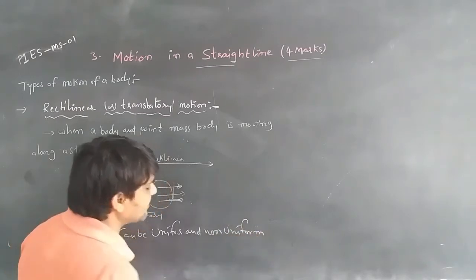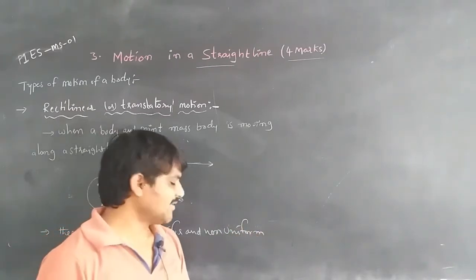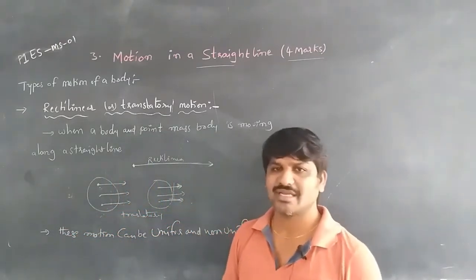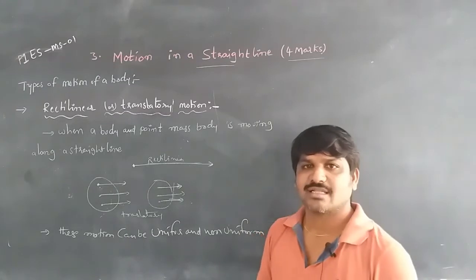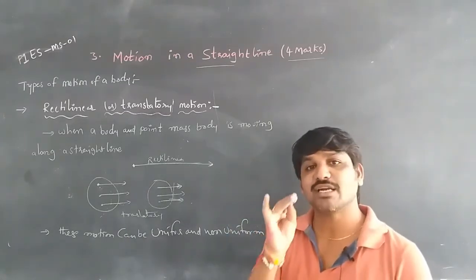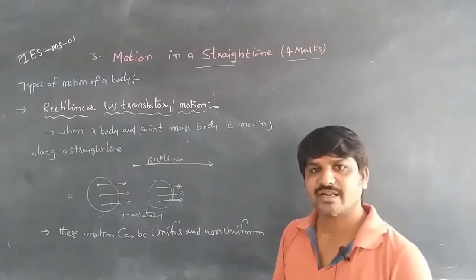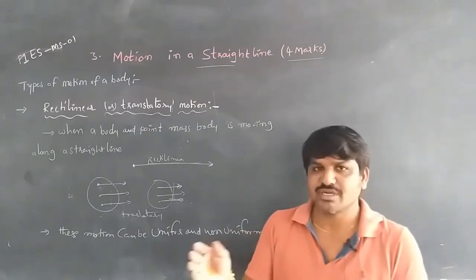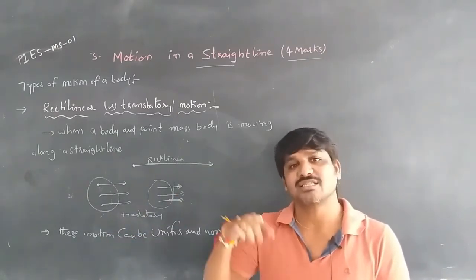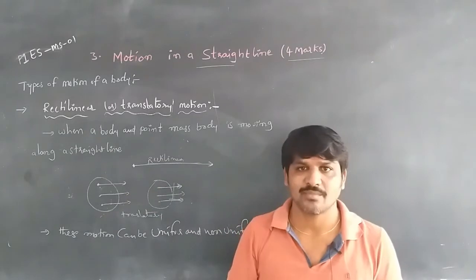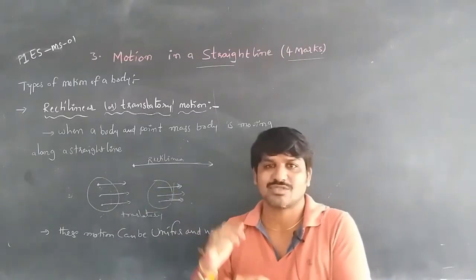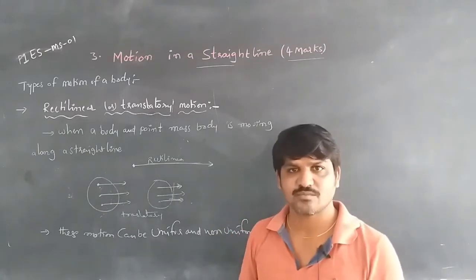What is meant by uniform and non-uniform? Later we will discuss it. Uniform means when the particles are traveling equal distances in equal intervals of time. Whenever the particle traveled the first meter in 1 second, it has to move the second meter also in 1 second only. In the third second also it has to move in 1 second only. Equal distance traveled by a particle in equal intervals of time is called uniform.